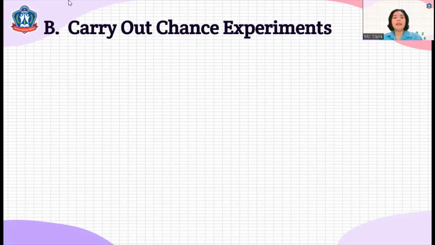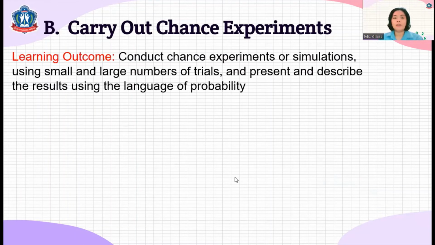Okay, let's continue. Lesson B, carry out chance experiments. The learning outcome for this lesson is to conduct chance experiments or simulations using small and large numbers of trials and present and describe the results using the language of probability.